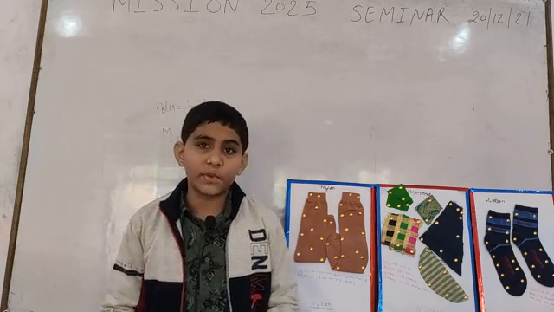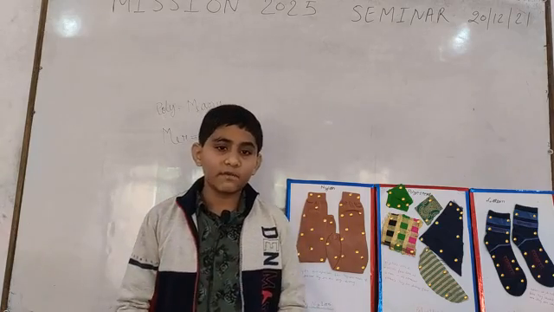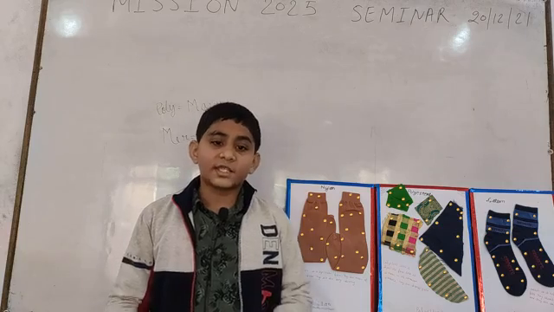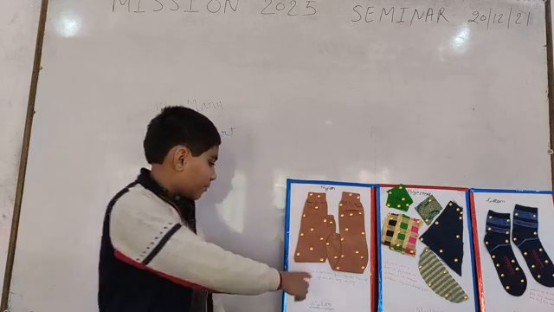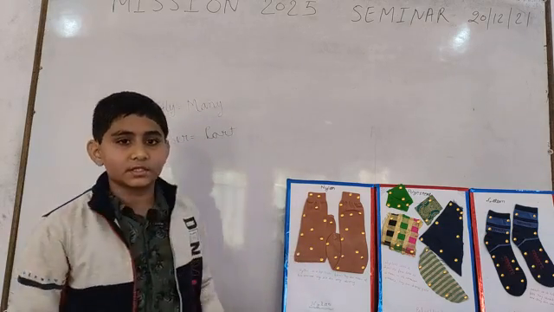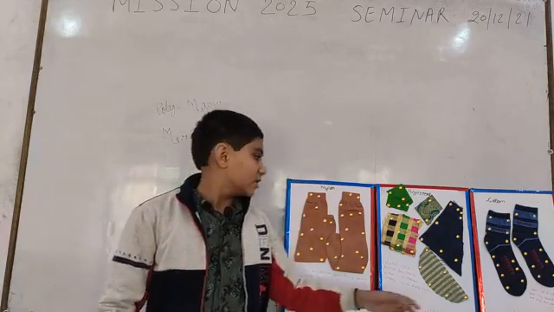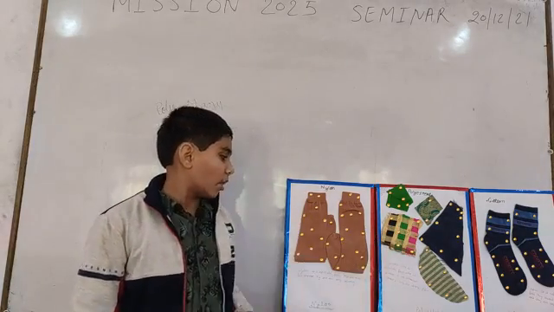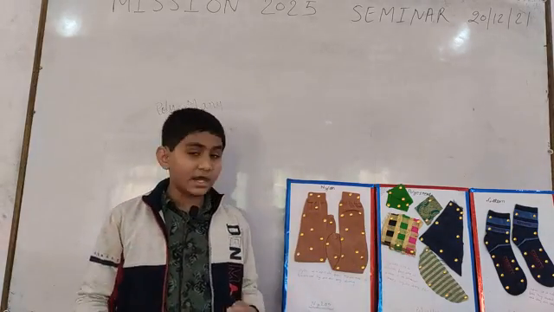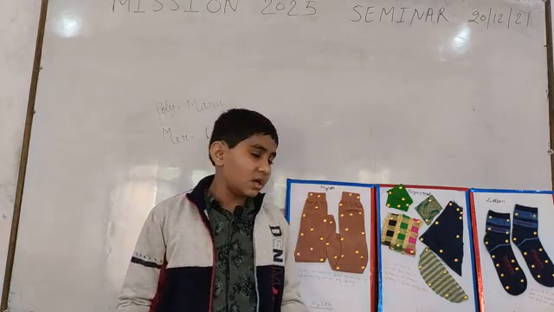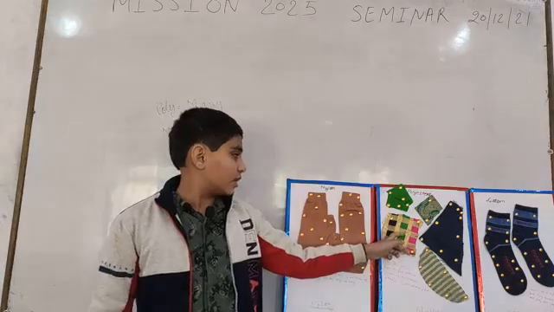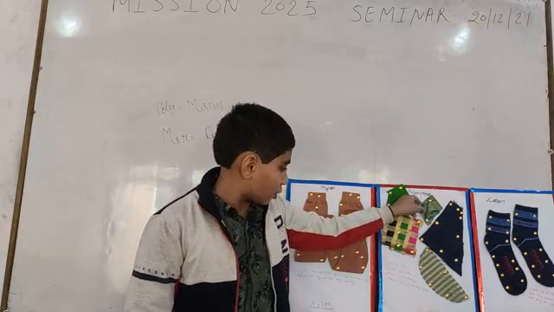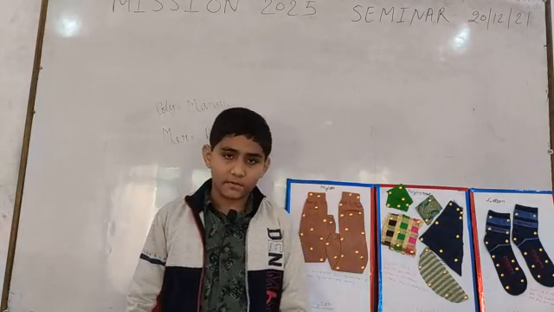Nylon is used for the plastic hosiery. Nylon is used for saris, socks. I made the project. This is a nylon sock, etc. And this is a cotton sock and this is a polyester. Polyester is a synthetic fiber and it is made up of petroleum products. They are strong fibers.